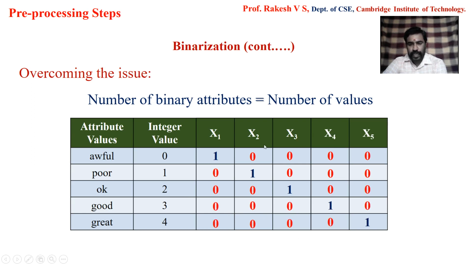With this, I can overcome the issue of mutual relationship. Here you can see that there is no mutual relationship existing between any of the attributes. So this is about binarization, students. Thank you for listening to the video.